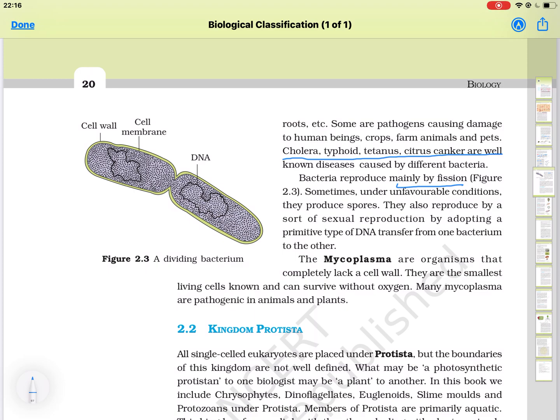Another type is mycoplasma. They are also known as the jokers of plant kingdom. They lack cell wall, and they are the smallest living cell that can survive without oxygen. Here a 1 mark question can be asked. Name the organism which is the smallest living cell that can survive without oxygen. The example is mycoplasma. So in Kingdom Monera we have studied Archaebacteria and Eubacteria.